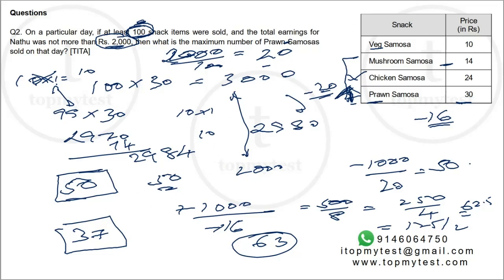But I need to maximize the number, so I'll replace it with veg. Why? Because it reduces the total amount faster than when compared to mushroom samosa. So I'll have fewer replacements and a quicker fall to the desired 2000. By the way, the answer here to the maximum number of prawn samosas will be 50.